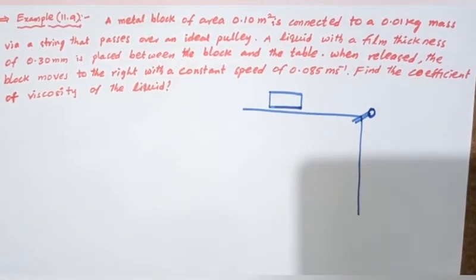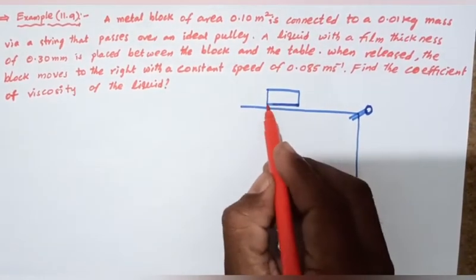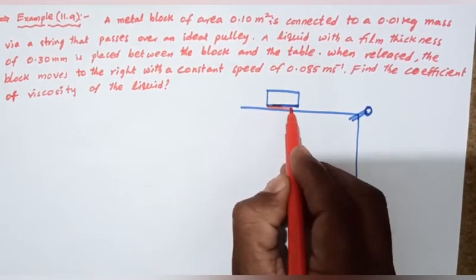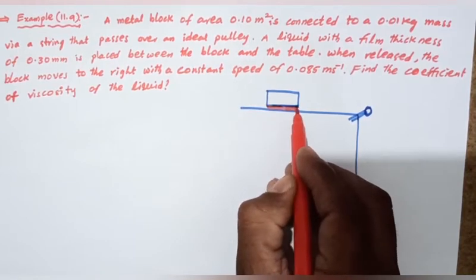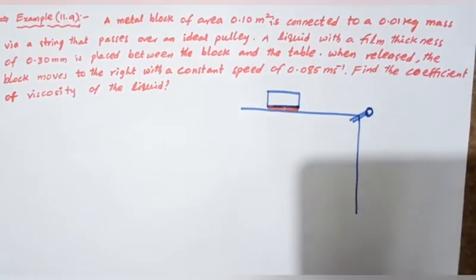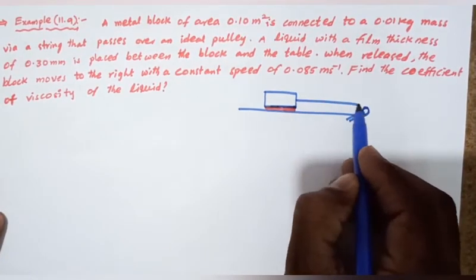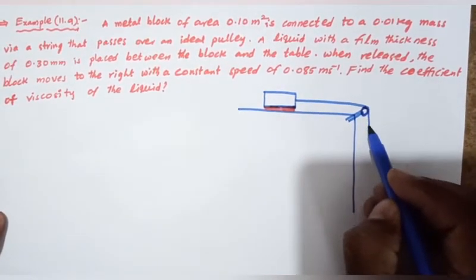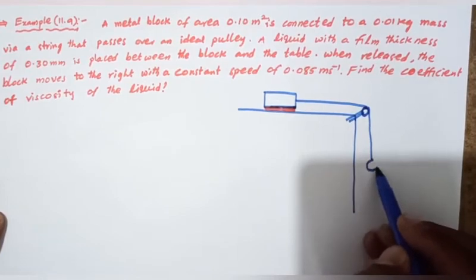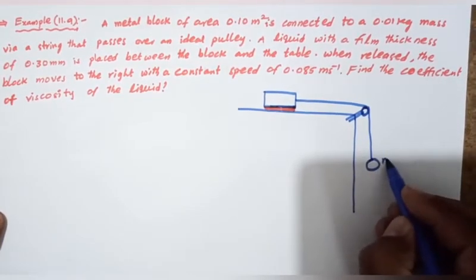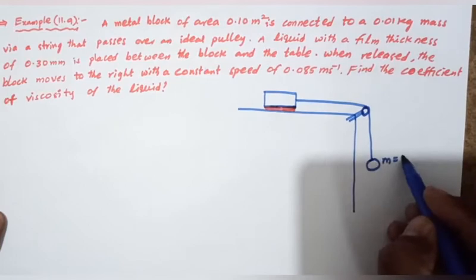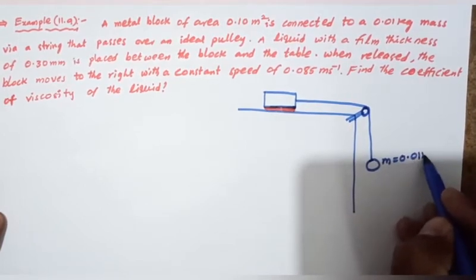This metal block is connected, and this is a thin film. It is connected through the pulley to a mass m equals 0.01 kilogram.